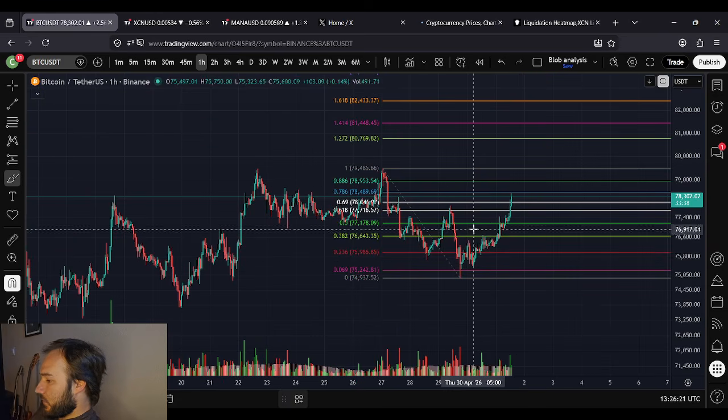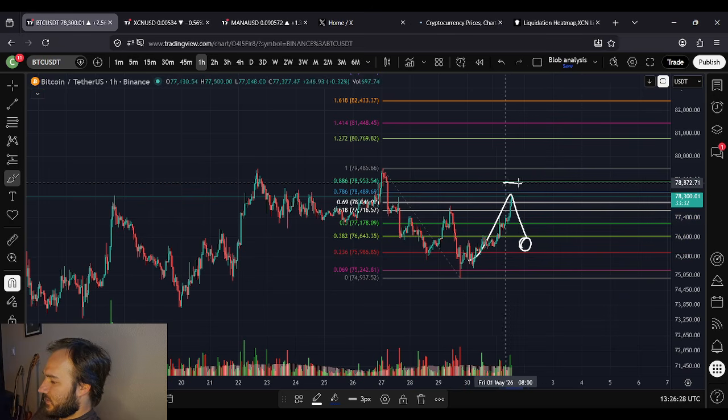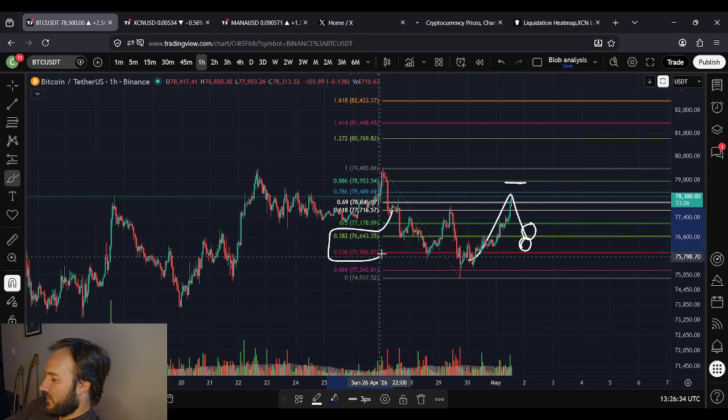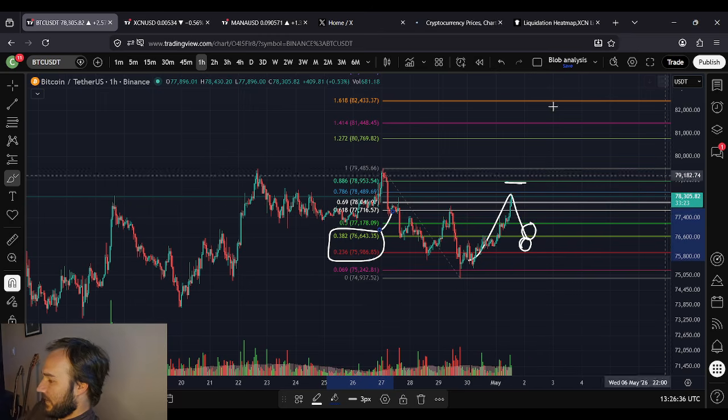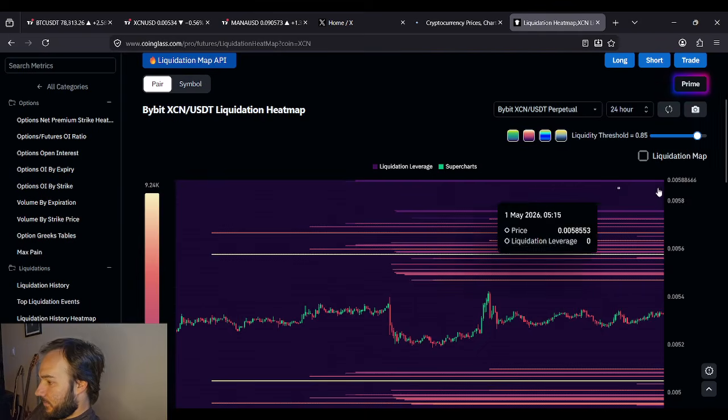But we went through the golden ratio on the first attempt. Typically, when you see that, you do pull back down to the 382, 236 area. If we go up to the 886, we go up to like 79K, then it's the 0.5382. But from here, it's very likely that we go to 76.6 to 76K itself. And we're at 78.3K. So shorters, start your engines, probably.